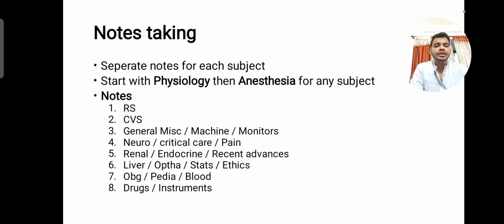Make sure you make a separate note for respiratory system, one for CVS, and so on, as I have given here. Apart from that, you will need to start your note taking with physiology, and then you go to anesthesia. Don't directly jump into anesthesia, because some concepts will be difficult to understand if your physiology is not clear yet. So make sure you read that Cambridge book, and in that you will be learning all the physiology concepts, and then if you go into the anesthesia part, it will be easy for you to understand, and it will be easy for you in the practical exam also, because your concepts will be clear.